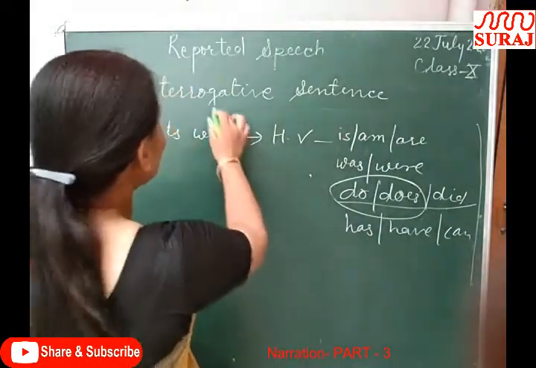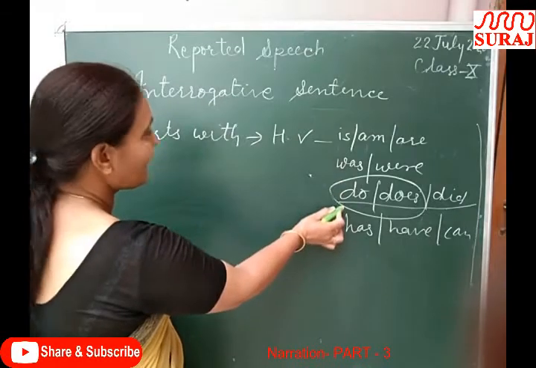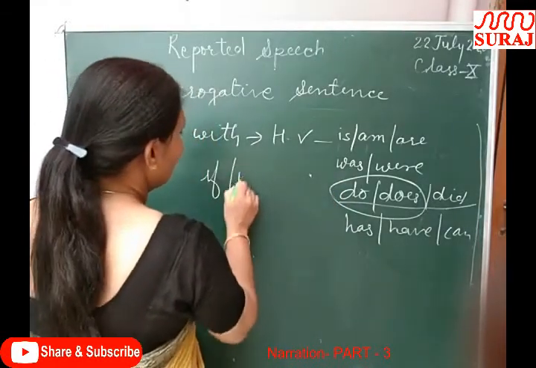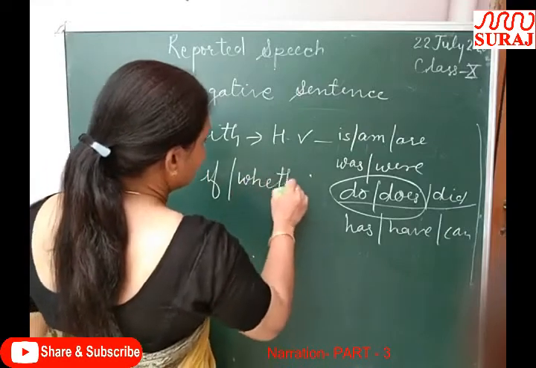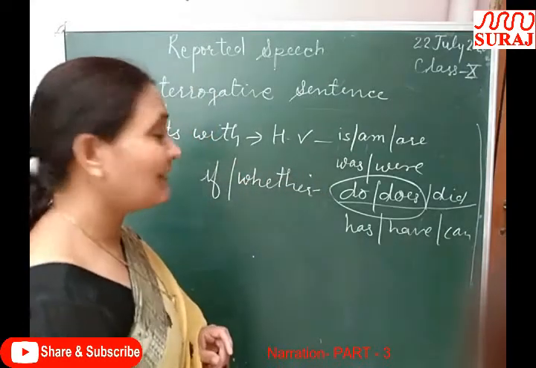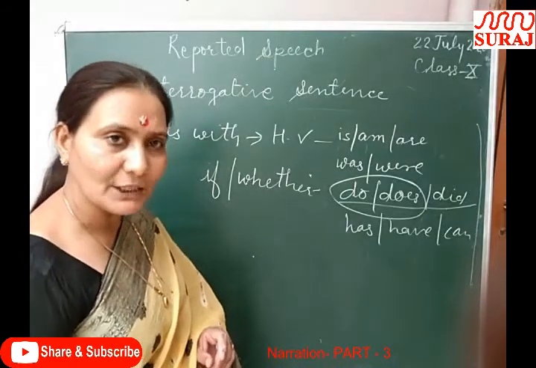If the interrogative sentence starts with these helping verbs, then if or whether will replace the inverted commas.